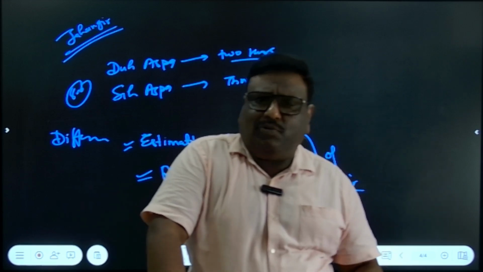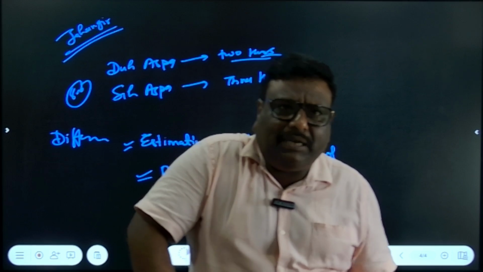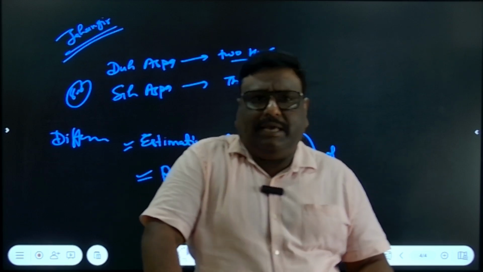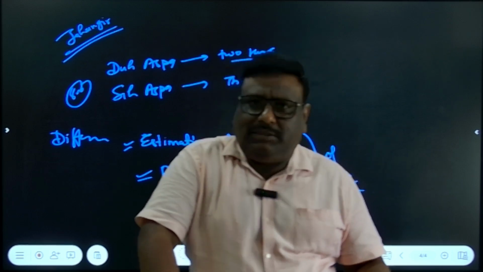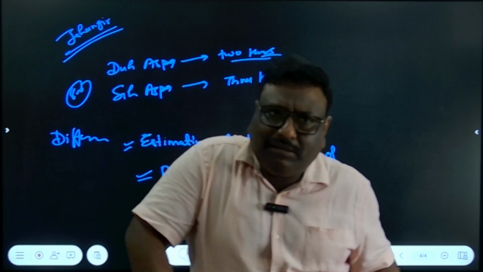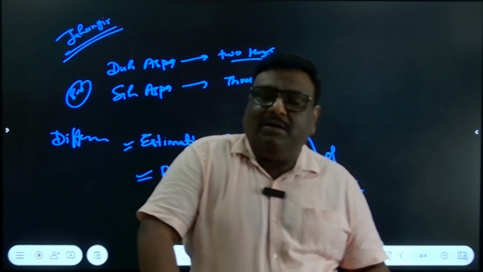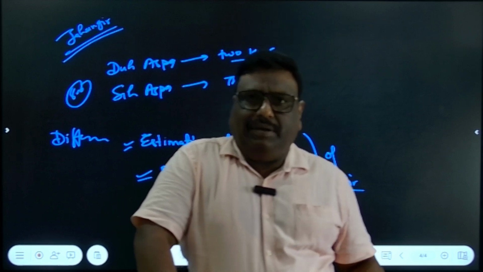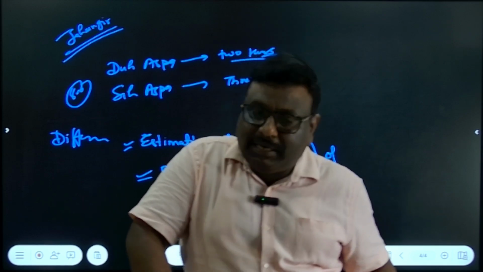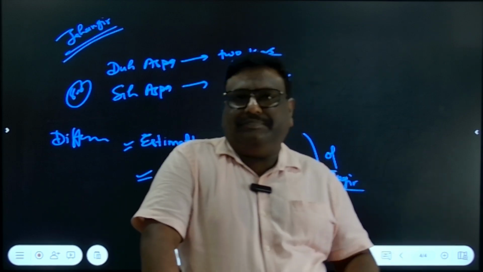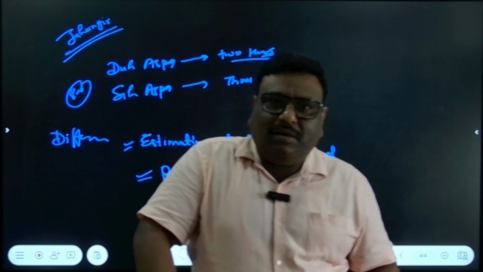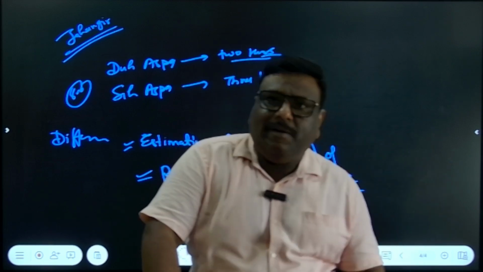Once the Mansabdar faced the economic loss, he definitely compromised with the maintenance of the army, maintenance of the soldiers, maintenance of the horses, and in this way the quality of the Mughal army was affected.